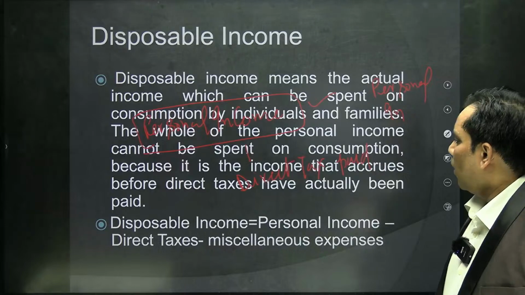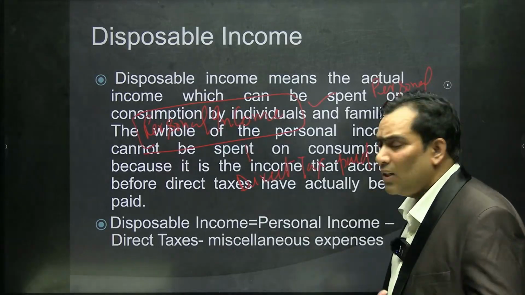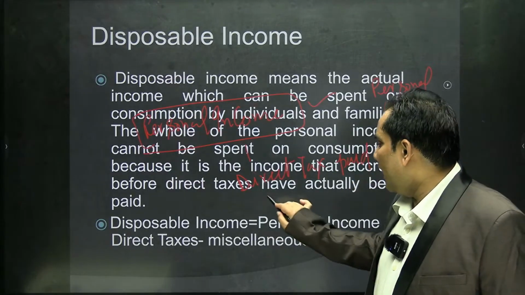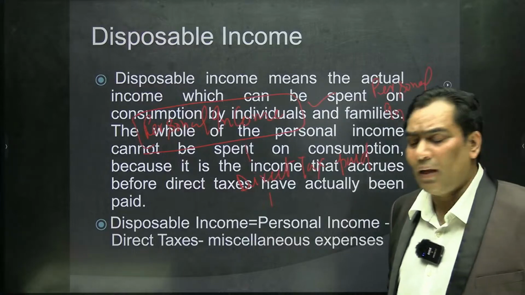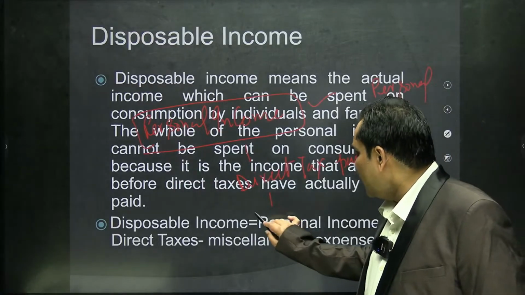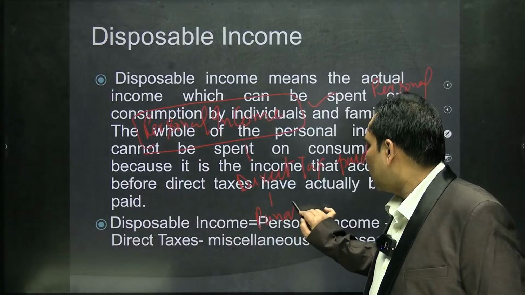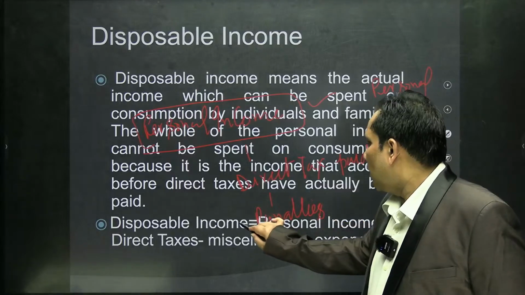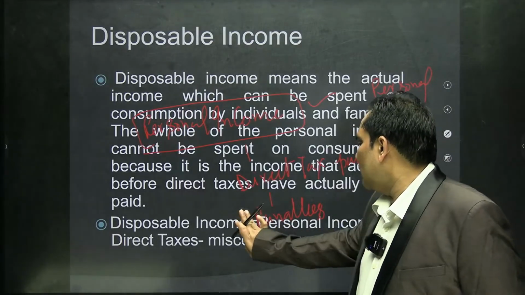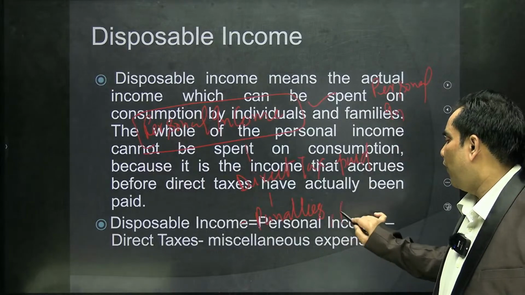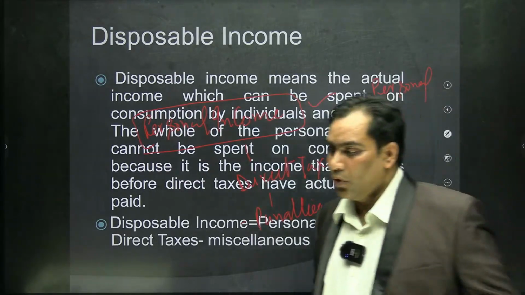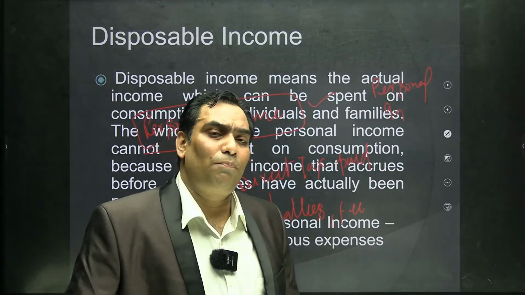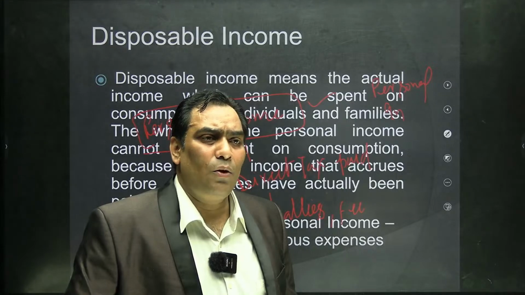So we have to subtract the personal income tax, that is known as direct tax, and we also have to subtract the penalties, fees, like penalties. Suppose you are traveling without a helmet, and the traffic police personnel capture you, then